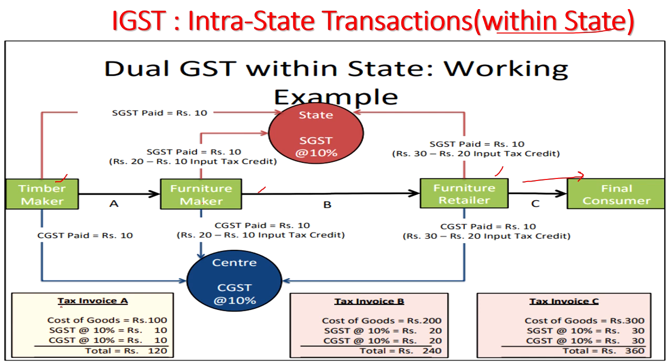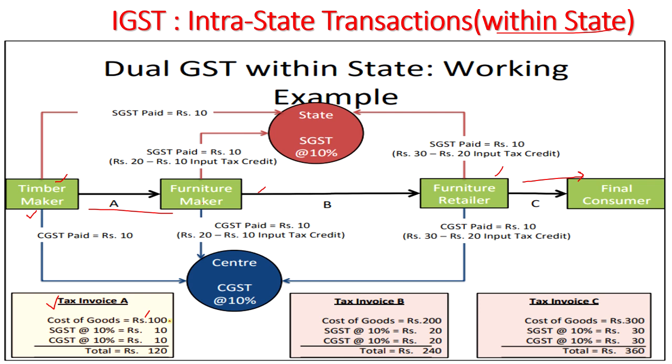That means in his tax invoice, the timber maker will prepare one tax invoice called A, that is transaction A between the timber maker and furniture maker. The goods, that log, will cost 100 rupees, and on 100 rupees he will charge SGST and CGST, for example 10% each. Say for example, though such a 10% slab is not available, as we have seen earlier, for your convenience, I have taken the example as 10%.